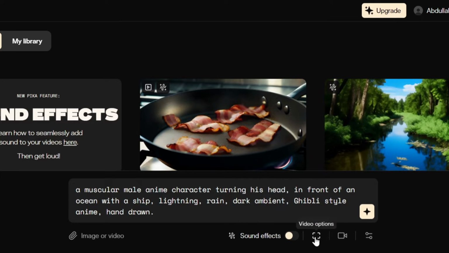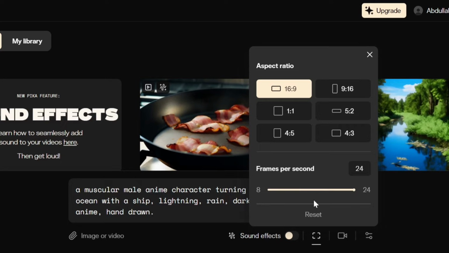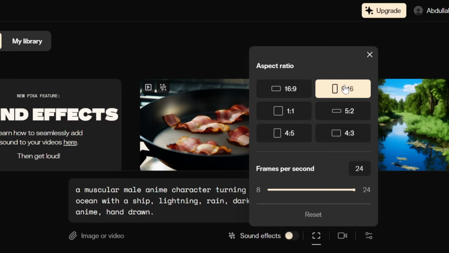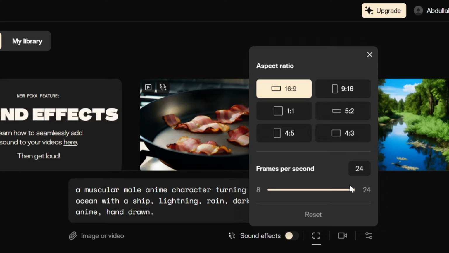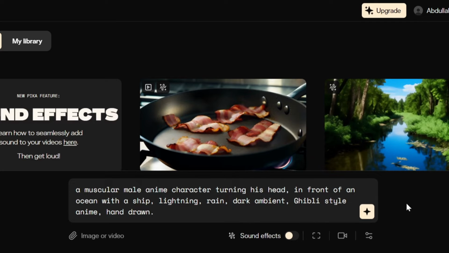Now, the second setting is the aspect ratio. I know since these anime motivational videos are for YouTube Shorts and Instagram Reels, you might want to choose 9:16, but that's not the case for Pika.art as the model is specifically trained for 16:9 aspect ratio for anime videos. So just choose 16:9 to get a better result. Then later when putting the video together, you can just crop it to fit the YouTube Shorts or Instagram Reels format.